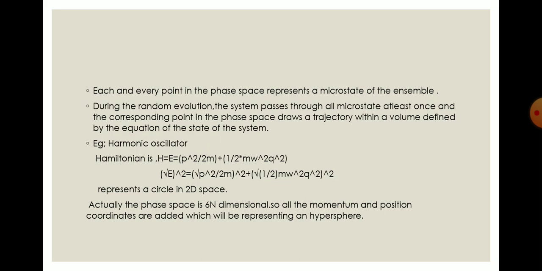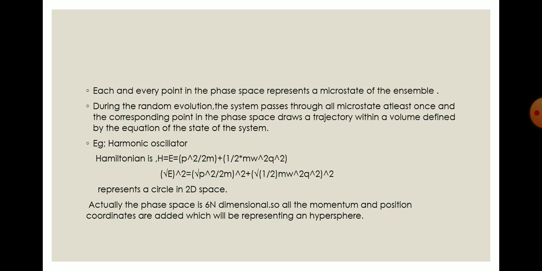For example, if we take the case of the harmonic oscillator, the Hamiltonian of the harmonic oscillator can be represented as H equal to p square by 2m plus half m omega square q square, which can be written as root of E whole square equal to root of p square by 2m whole square plus root of half m omega square q square whole square.